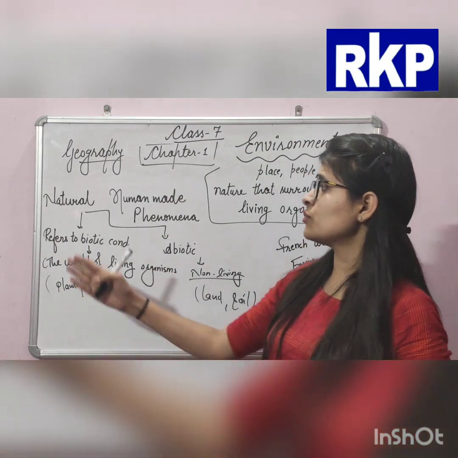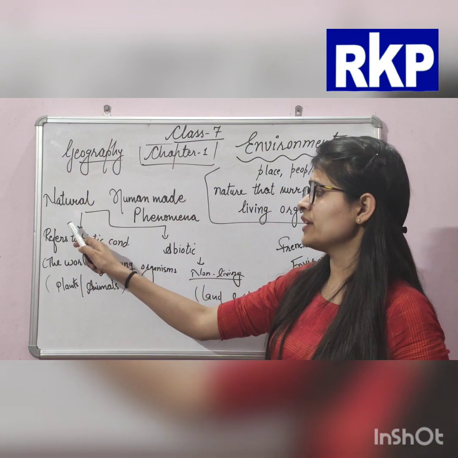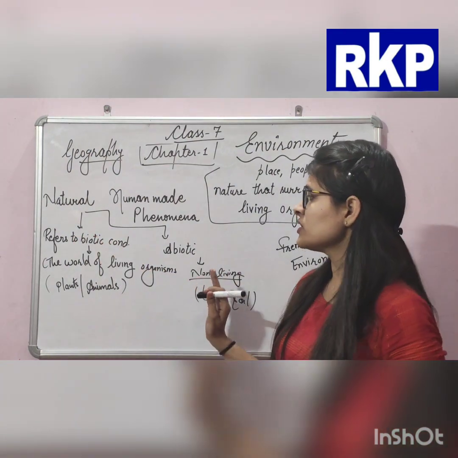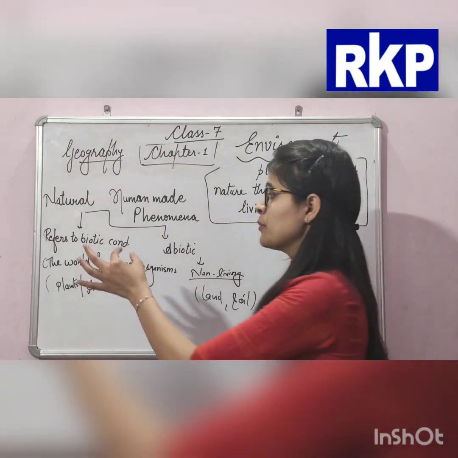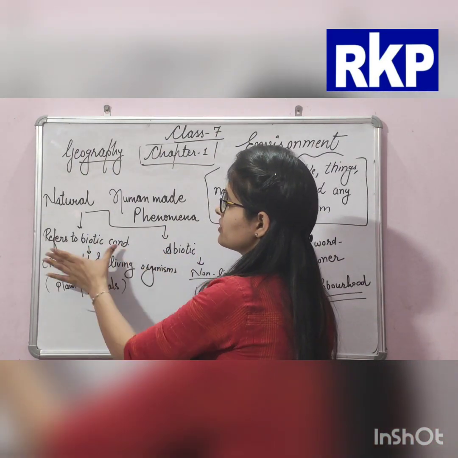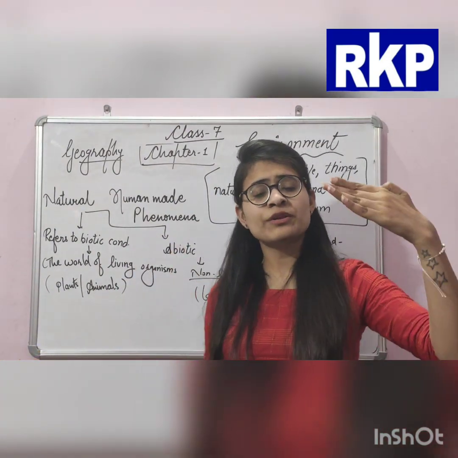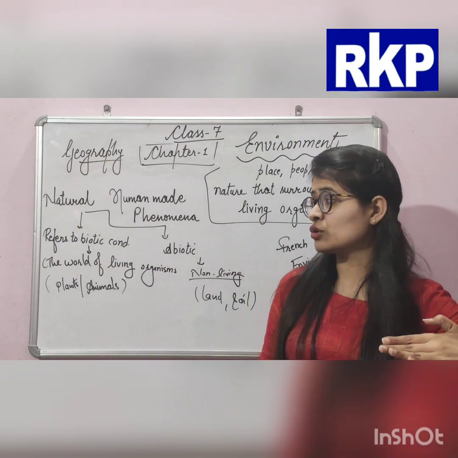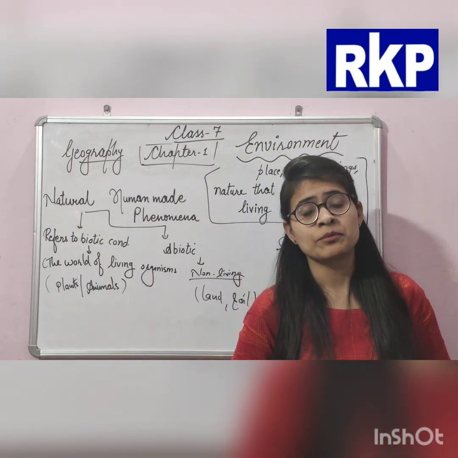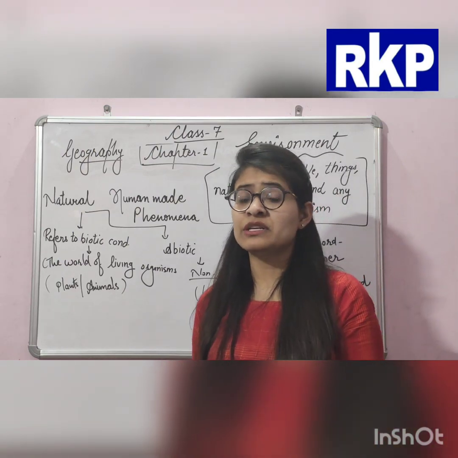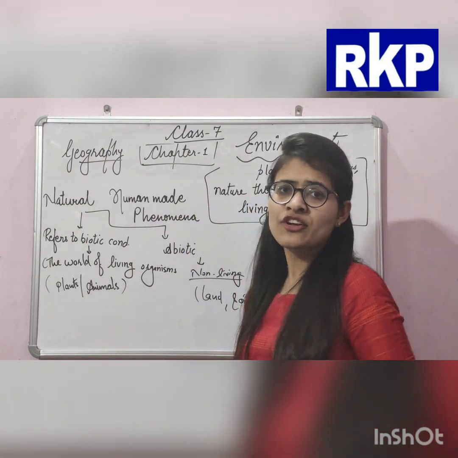So first of all, the natural environment. It is divided into two parts. First is biotic and second is abiotic. Biotic conditions refer to the world of living organisms, like plants and animals. We can't include humans in that because we will include humans in human-made phenomena.